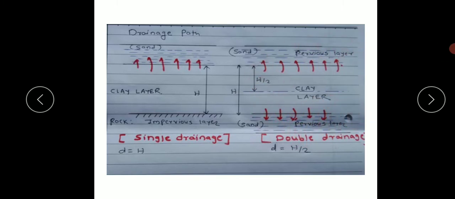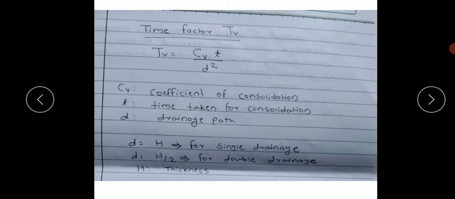So the longest path for that particular particle to travel is h over here and h by 2 over here. If we consider the particle at center, both chances are there to escape from the top and bottom. In both cases the particle should travel h by 2, that is the maximum possible distance to travel for the particle.